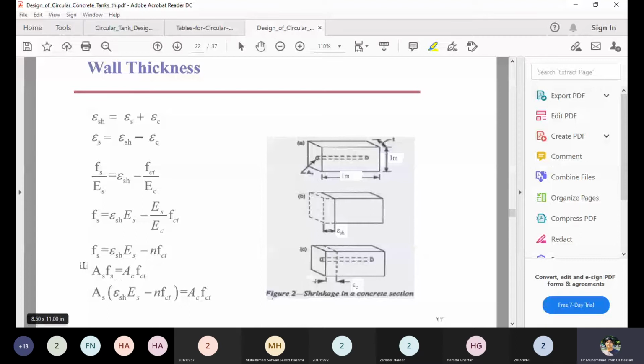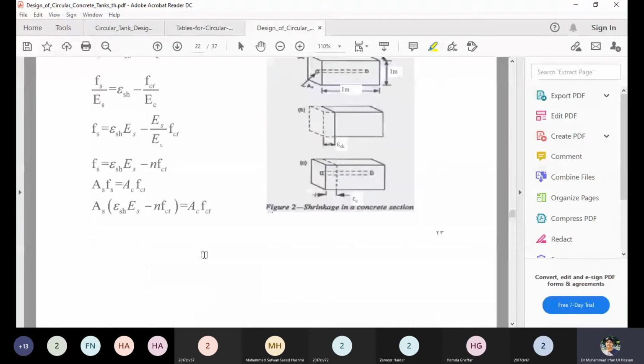Now we know that Fs comes out to be the third last equation on this slide, and we also know that if an axial load is acting on any member, then AsFs should be equal to AcFct. Now replacing the Fs value by epsilon SH Es minus nFct, as computed above, we will further simplify it.